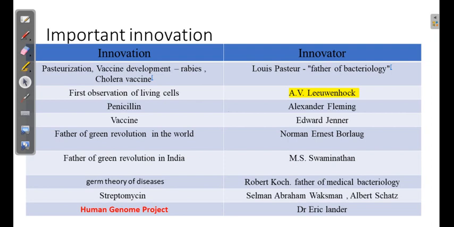The second last one, which I think is the Human Genome Project, because the Human Genome Project has always been in discussion. The fruits of the Human Genome Project are right now being used by scientists to find new targets for drug discovery, to discover new kinds of drugs. These results are still very much in discussion. Dr. Eric Lander, who is a professor at MIT, the Massachusetts Institute of Technology, basically it was his brainchild. He conceived this project and then executed it with various universities.